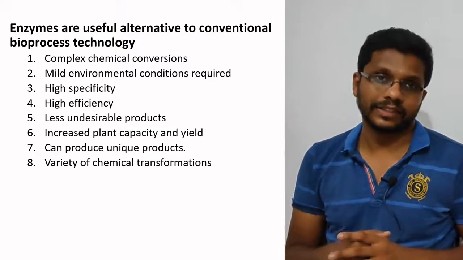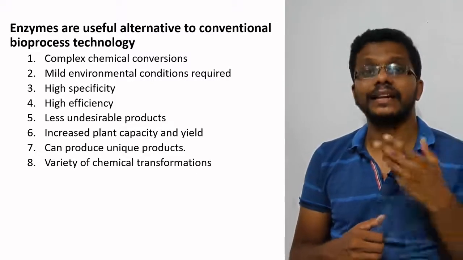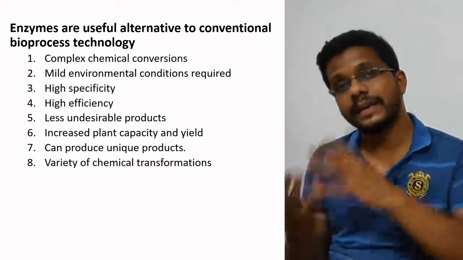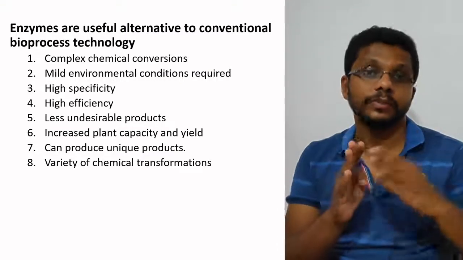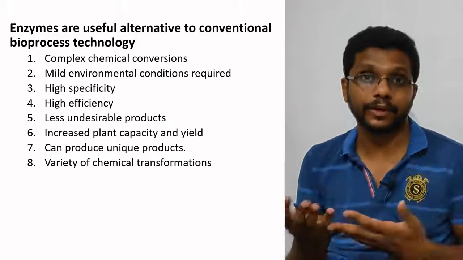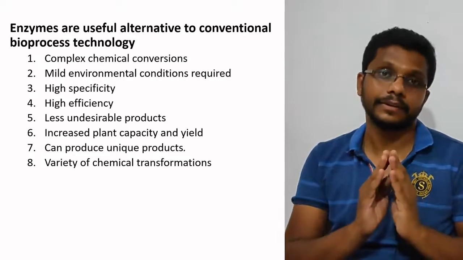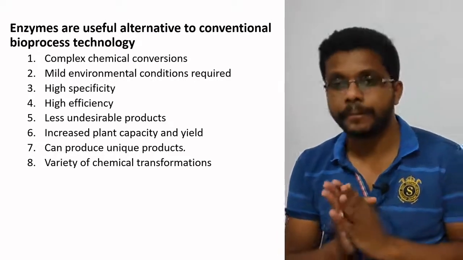Less undesired products: enzymatic reactions are so specific that side products and undesired products are very minimal or absent. But in the chemical process, especially if it is a multi-step process, most of the intermediates will accumulate and become byproducts or side products, which will add a huge amount to the downstream processing and purification of the real product.